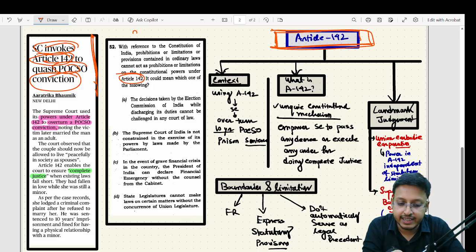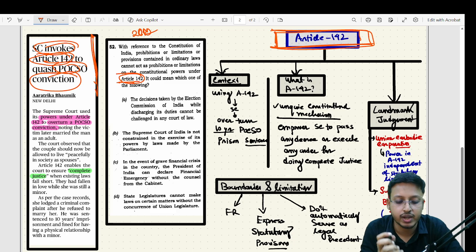This is the 2019 question. UPSC asked specifically about the article. There are very few instances where UPSC specifically asks a question on an article, but in this year UPSC asked a question about Article 142. So we have to read this article in a very good manner.